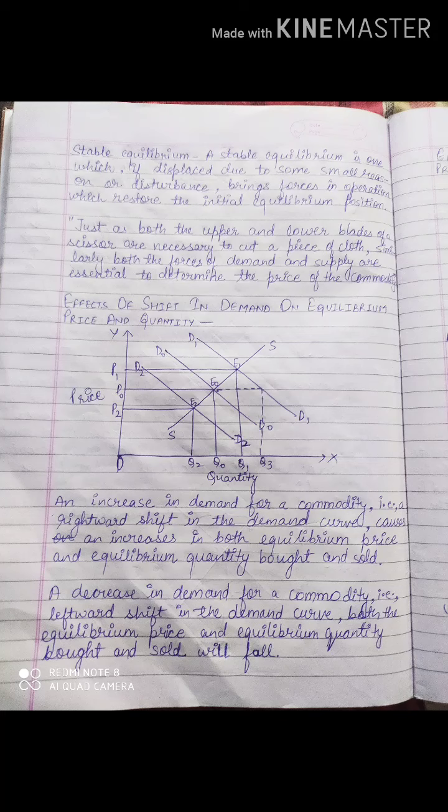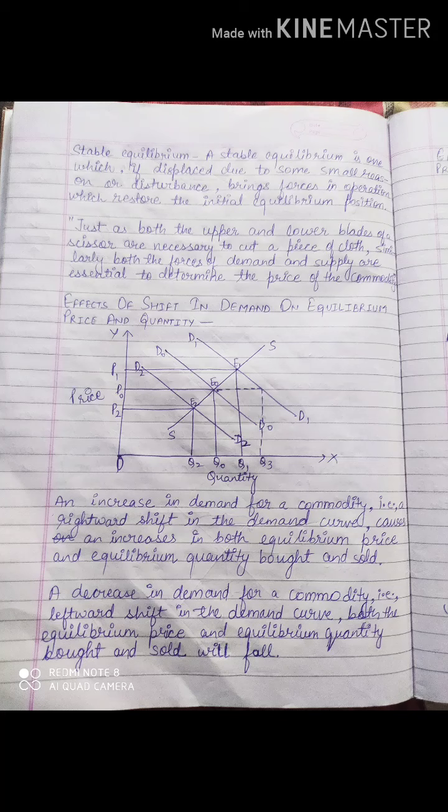My price is also reducing and my quantity demanded also reduces. So an increase in demand for a commodity, that is a rightward shift in the demand curve, causes an increase in both equilibrium price and equilibrium quantity, bought and sold.